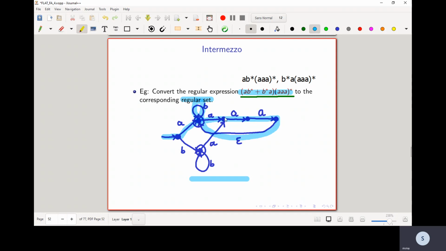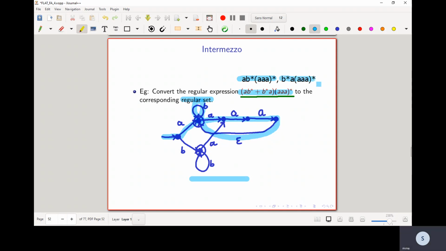With this epsilon transition, I'm creating a loop that is going to accept strings which match A star. So if I just wanted to match A B star A star, look at the upper part, the highlighted part of the NFA, and that is going to accept all strings matching A B star A star.